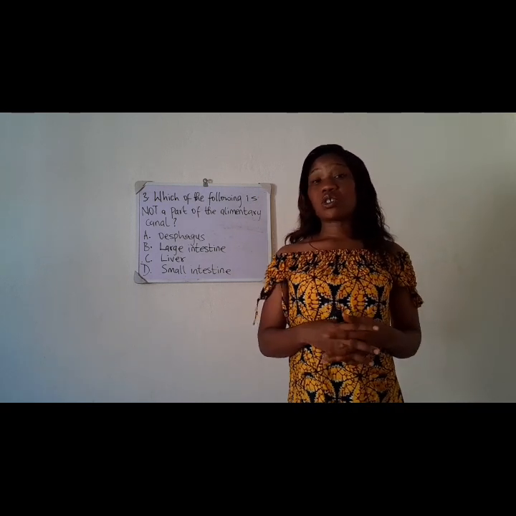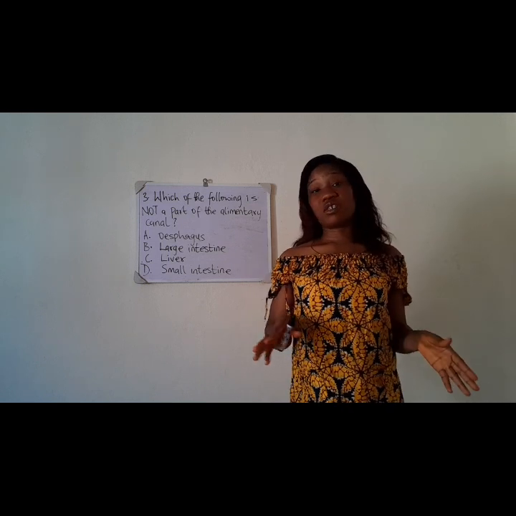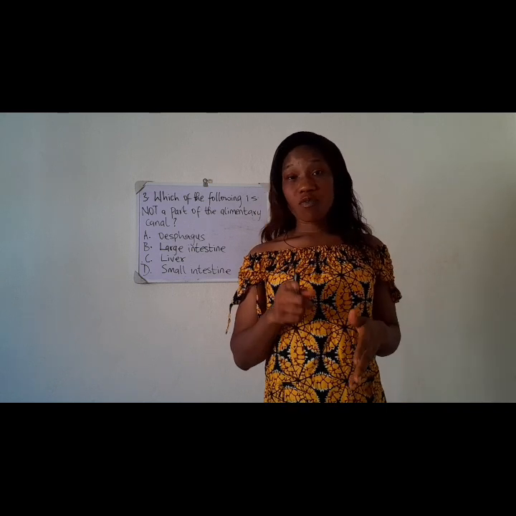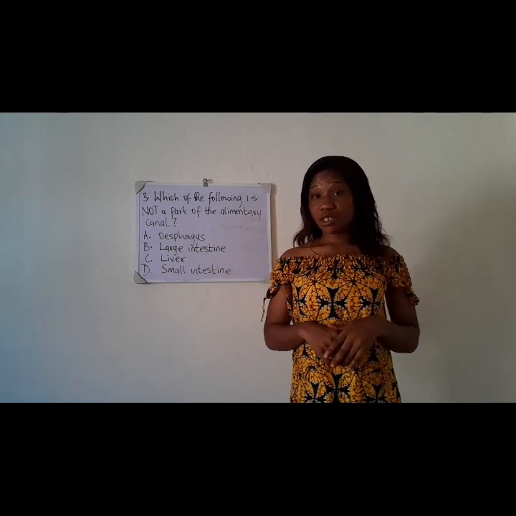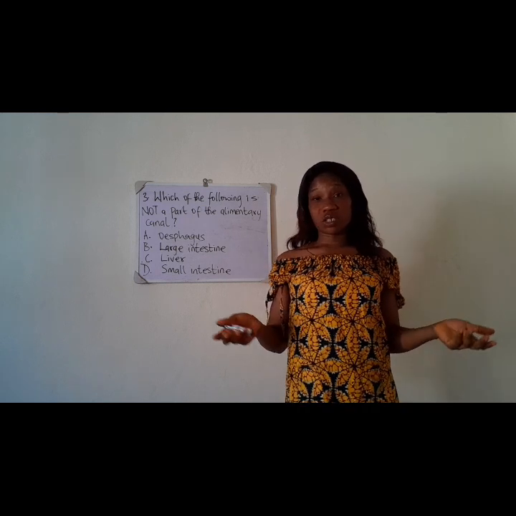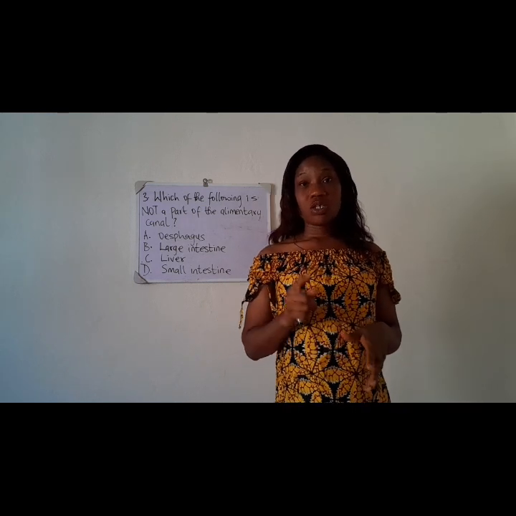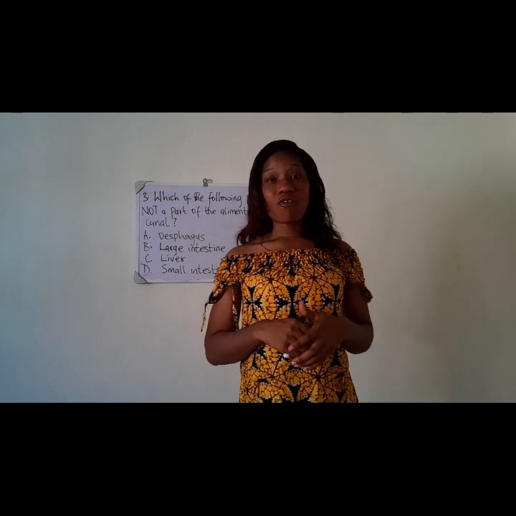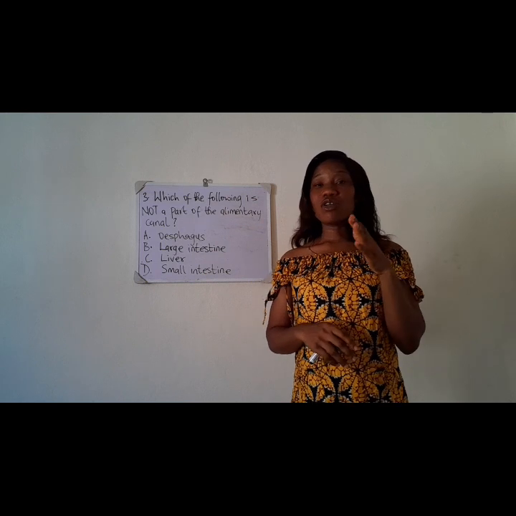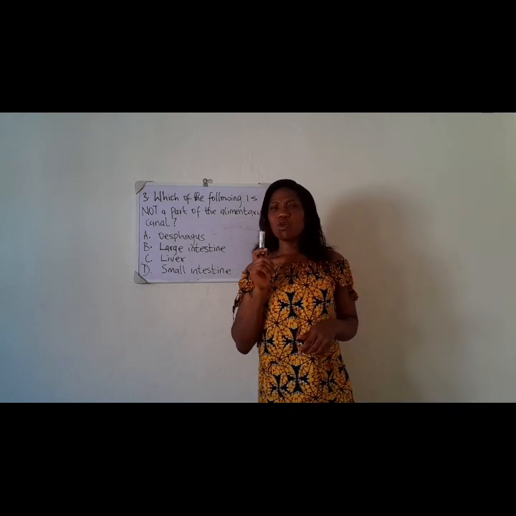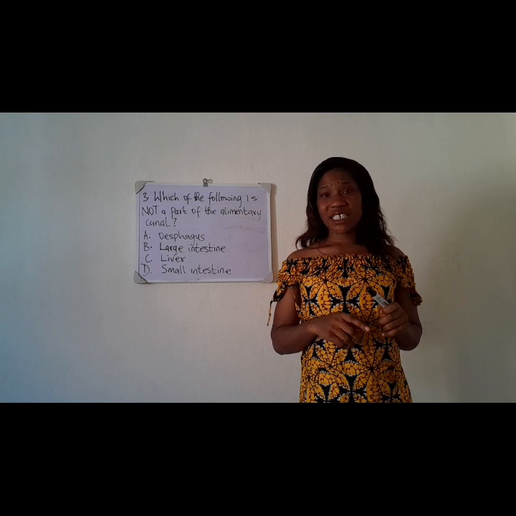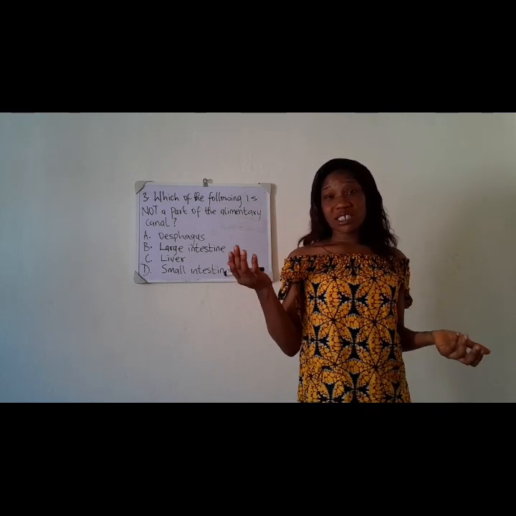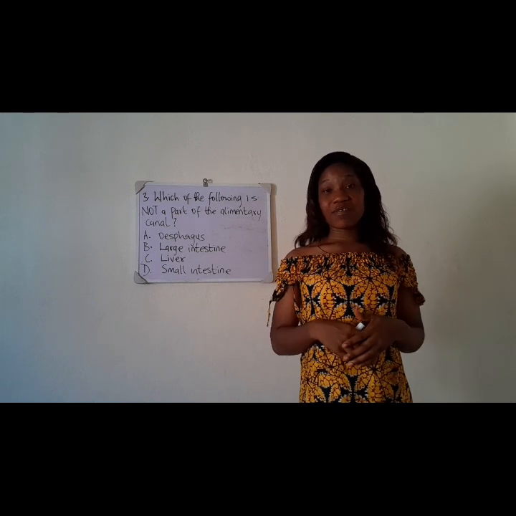So the alimentary canal actually starts in the mouth, and it is different for different organisms. Yes, the alimentary canal of a bird is different from the alimentary canal of humans, and it's also different for herbivores, carnivores, and so on and so forth. Do you understand? So let us look at the alimentary canal of man. It is longer than that of a bird. When looking at a bird and a human, you can see the difference in size.